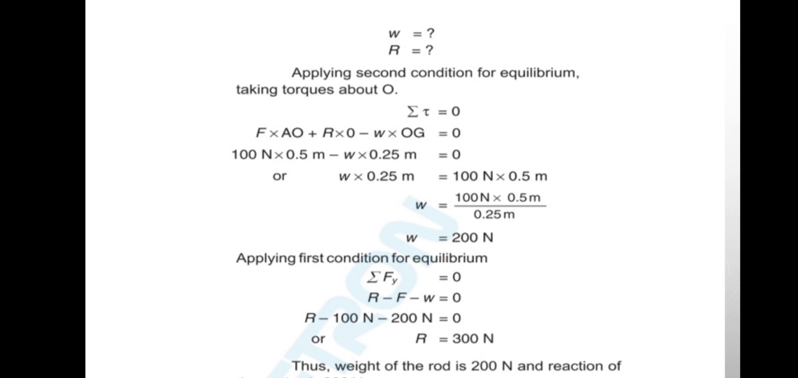Now we should find the reaction of the wedge. We can find it through the first condition of equilibrium, that summation of y equals 0. Now only summation of Fx will be applied here. These forces will be the reaction force, the given force, and the force of weight of the body. By putting all the values in this equation, we can calculate the reaction of the wedge, which is equal to 300 Newton.